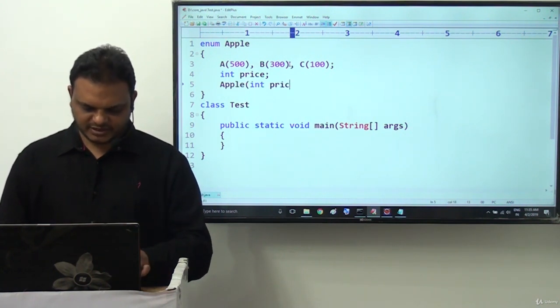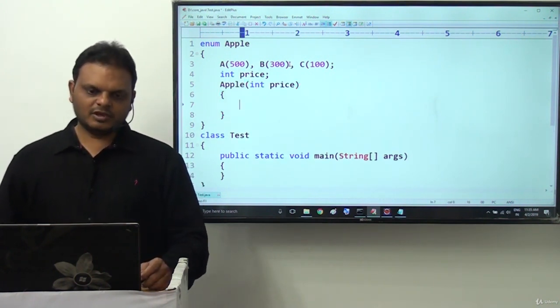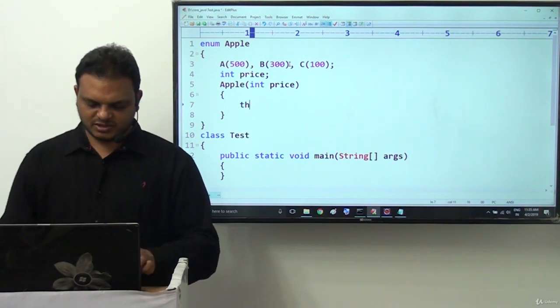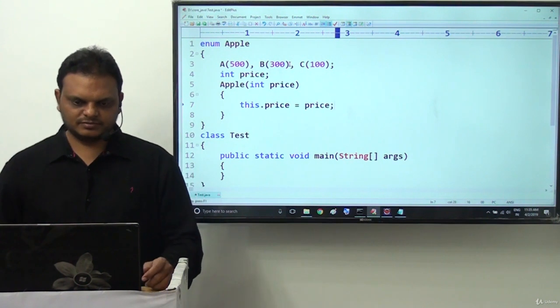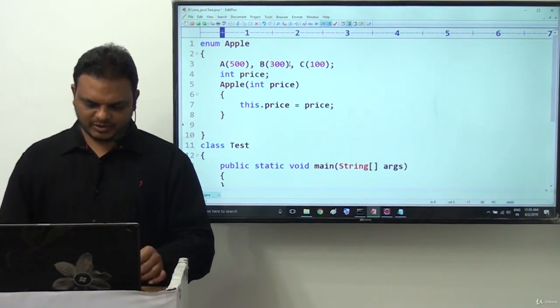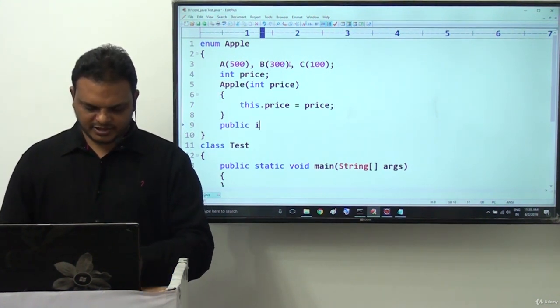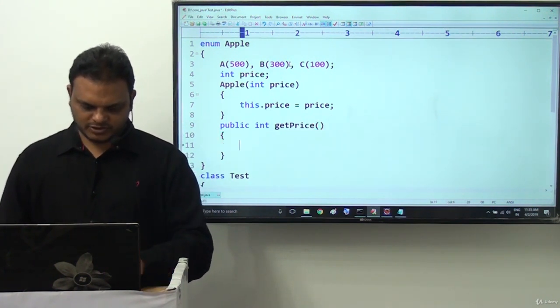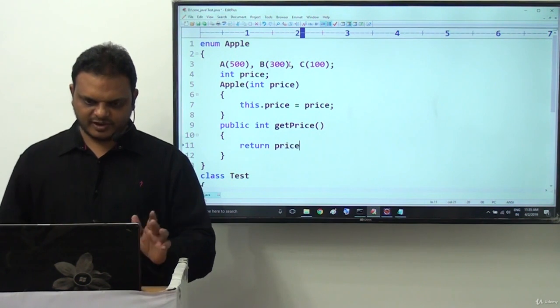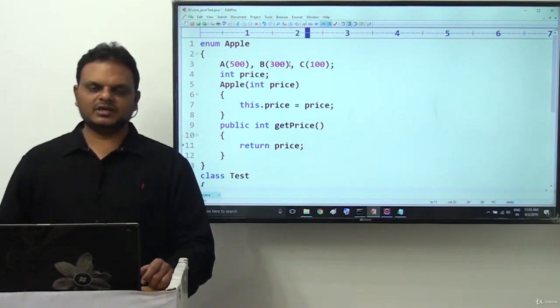Now here, int price. Inside this, this dot price is equal to price. Next, I want to get this price value: public int getPrice. Inside this, return the price value. This is about enum, the Apple enum.